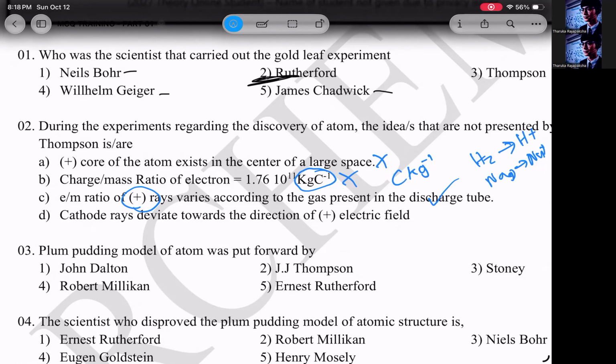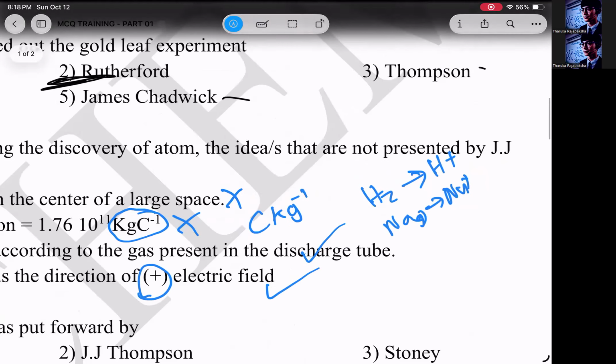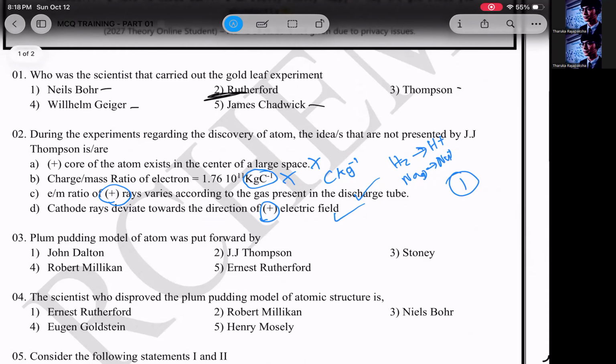Then part D, cathode rays deviate towards the direction of the positive electric field. That is correct. They go to the positive plate because cathode rays are negatively charged particles. They get attracted towards the positive plate. That is correct. So they're asking which is not presented. So let's go for the answer number 1.